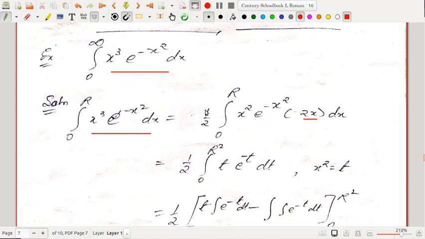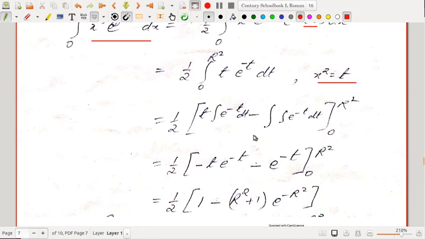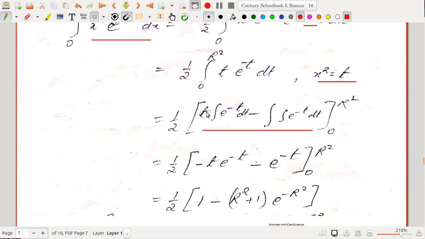So I need one twice x dx somewhere. So you multiply and divide by 2 and write it this way: x square e to the power minus x square into twice x dx. Then put x square equal to t, so twice x dx is dt, so it is t into e to the power minus t. And then you have to apply integration by parts. Take the first function as t, second function as e to the power minus t.